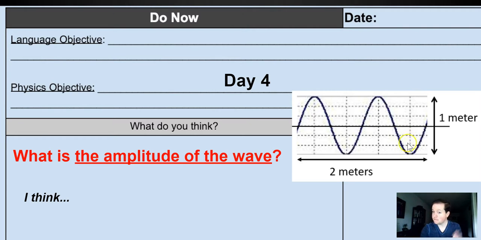Amplitude's a little difficult. It's here from the middle to the top. So if this is 1, this is about half. It's half as big. So the amplitude is about 1/2 or 0.5 meters. Did you get it?